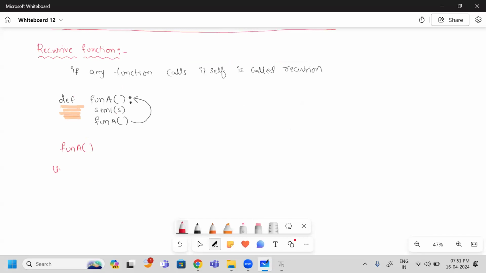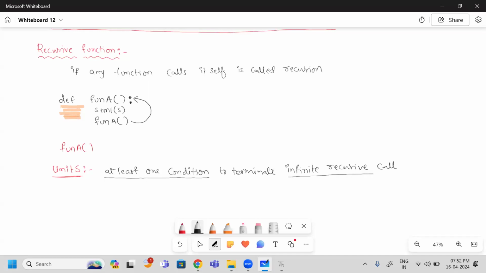Okay. So every recursive function contains limits. What is that limit? Every recursive function contains at least one condition to terminate infinite recursive calls. Okay, so we have to include one condition. This condition is to stop the infinite calls.